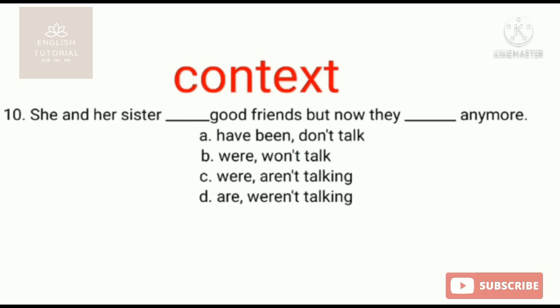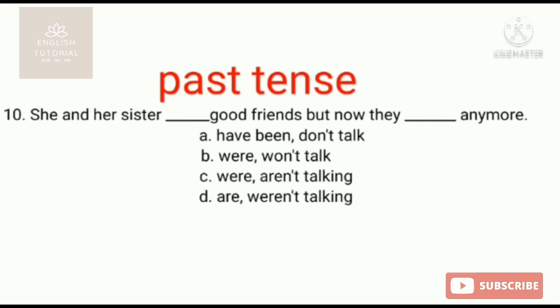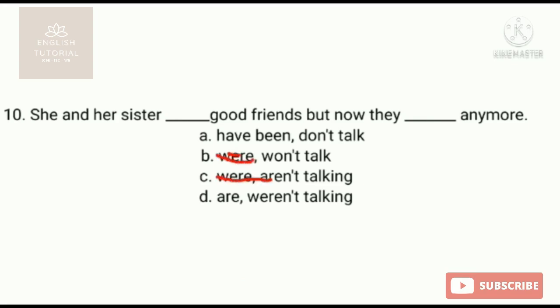So there is a contrast: before something, and now something else. Before means that it happened already and the thing ended. So there you need to choose the past tense verb. Which one is past tense? B and C, were. Both are this one.